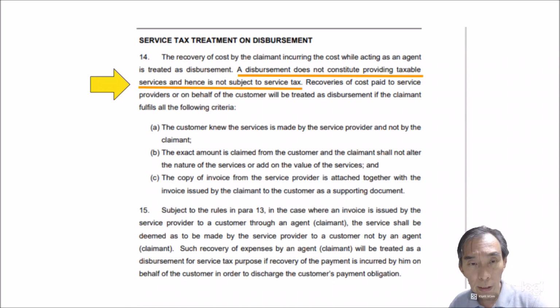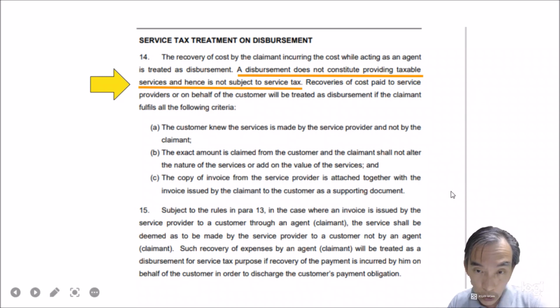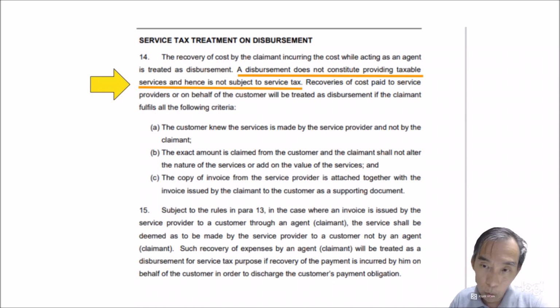So the sales and service tax treatment for disbursement is that disbursement does not constitute providing a taxable service, and hence is not subject to service tax. So if you see an invoice that puts down disbursement charges and adds them together with the professional fee and then gives you 6%, then you can argue the disbursement. You must explain what this disbursement is. If it is worded wrongly, it should be reimbursement. That is the first consideration, wrong wording should be reimbursement, or else it should be taken out, it should not be included, because disbursement does not constitute providing a taxable service.